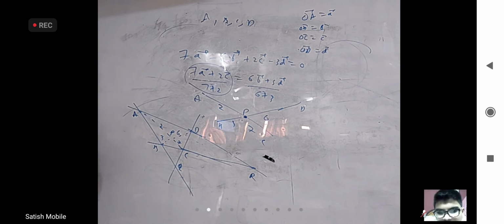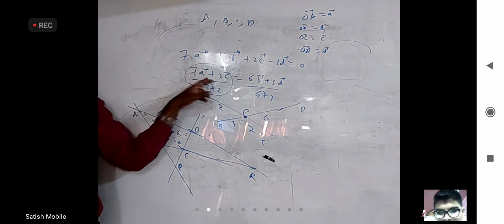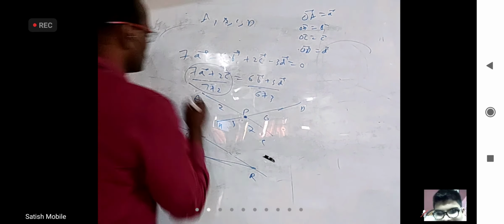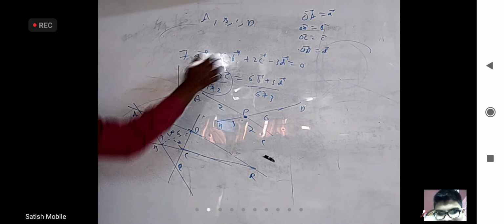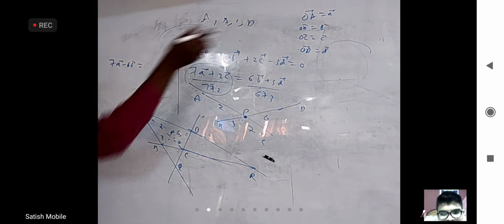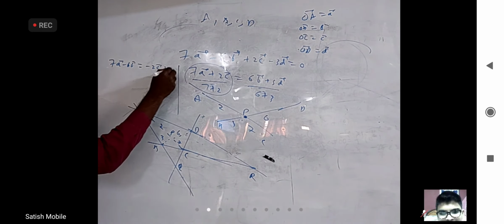Yes, correct. Why bring A and C to one side? You can bring A and B to one side, and C and D to another side, no? Is it visible for these people? Yes. Write 7A bar minus 6B bar on one side, and on the other side minus 2C plus 3D.